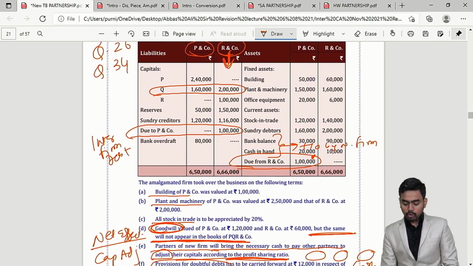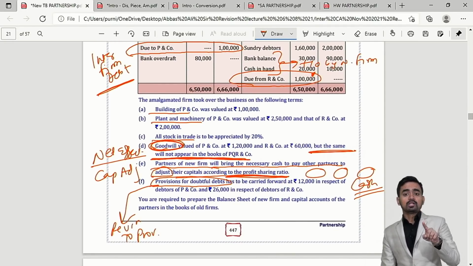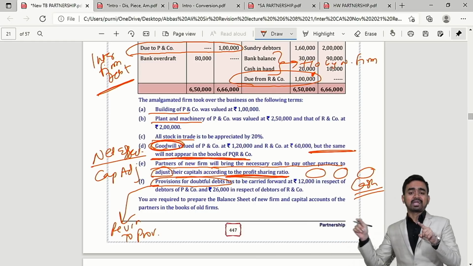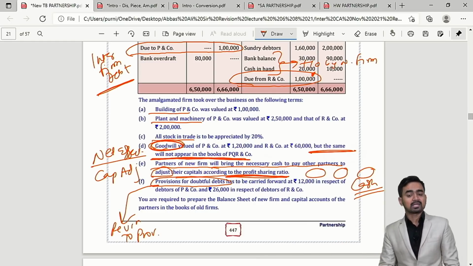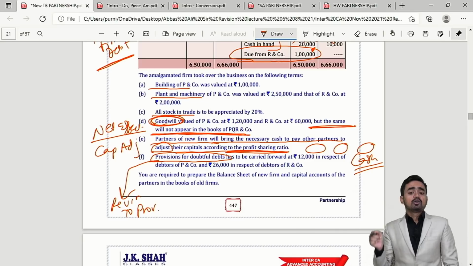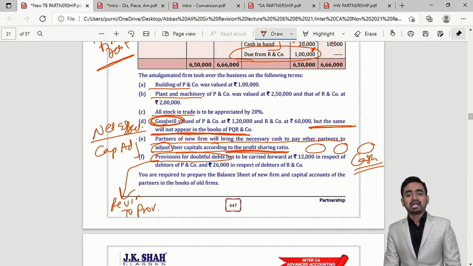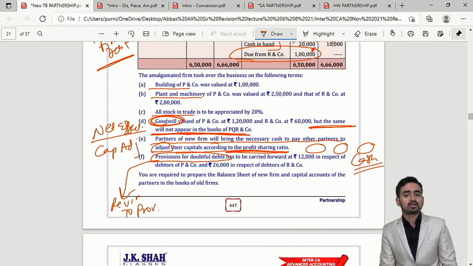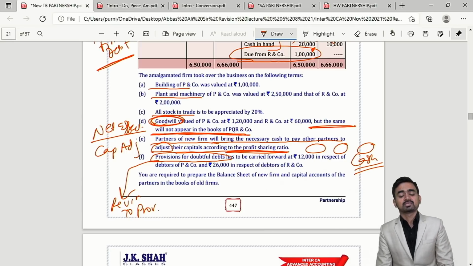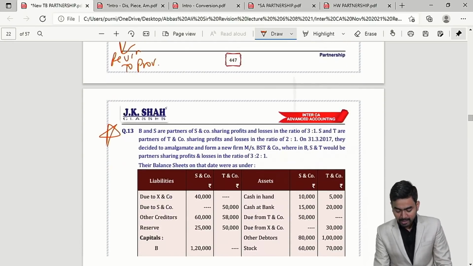So the important point over here is what? The inter-firm debt point is important. Goodwill should not appear in the new firm book, and hence you have to give net effect through partners' capital. And when you give treatment for the capital adjustment, you will get a balancing figure, which in the absence of information will be settled in cash or bank.